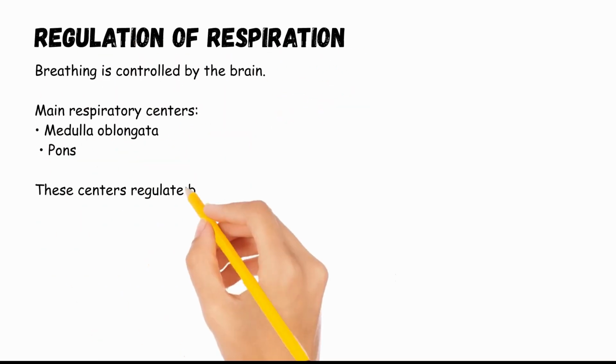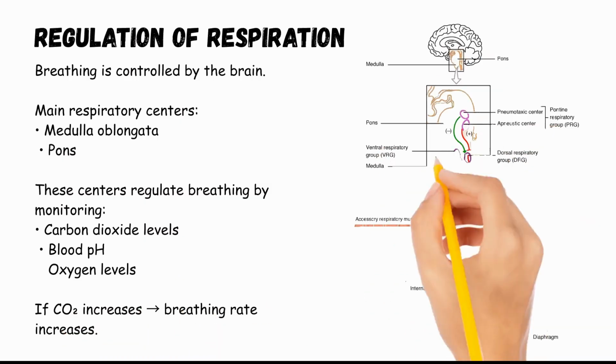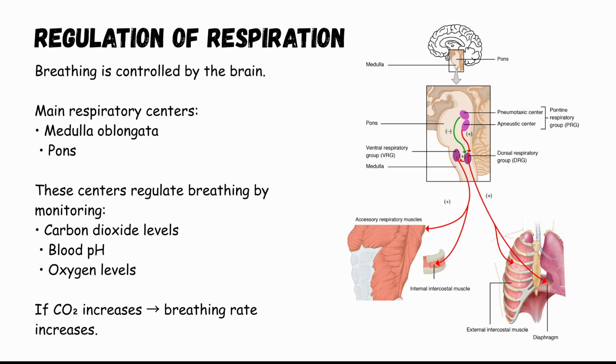Breathing is controlled automatically by the brain. The main respiratory control centers are located in the brainstem, specifically in the medulla oblongata and the pons. These centers regulate the rhythm and depth of breathing. They constantly monitor the levels of carbon dioxide, oxygen in the blood, and pH. An increase in carbon dioxide levels in the blood is the strongest signal that stimulates breathing. When CO2 levels rise, the brain signals the respiratory muscles to increase breathing rate and depth. This automatic regulation ensures that the body maintains a proper balance of gases.